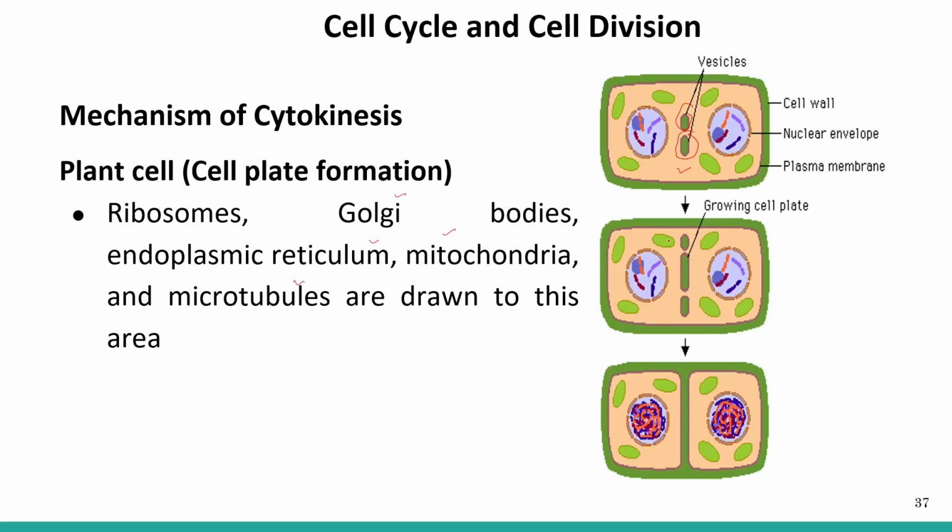Here you can see these are the vesicles. They fuse with the growing cell plate. This is the growing cell plate. Vesicles fuse with it, leading to the extension of the cell plate. And finally, a complete cell plate is formed between the two cells. These are the two daughter cells that are formed.